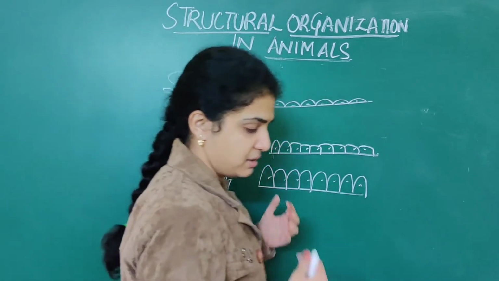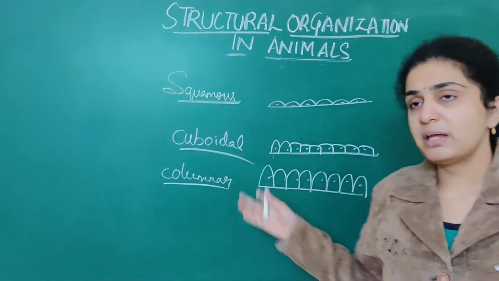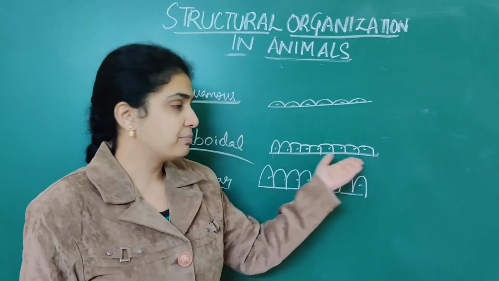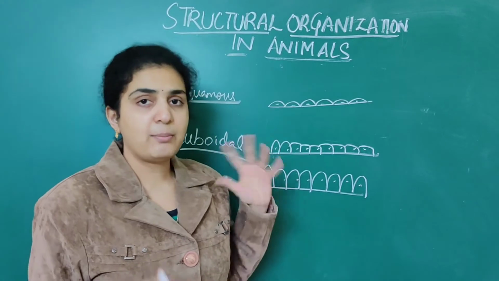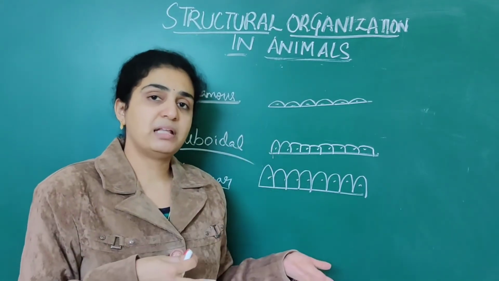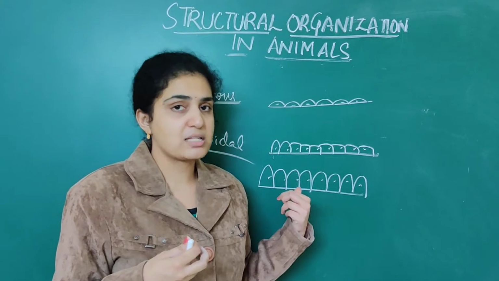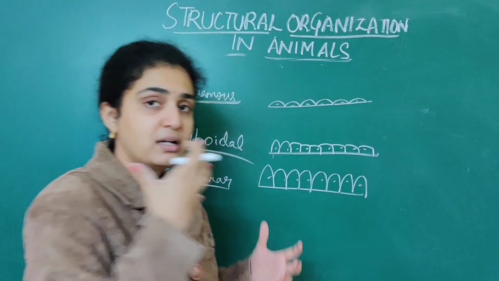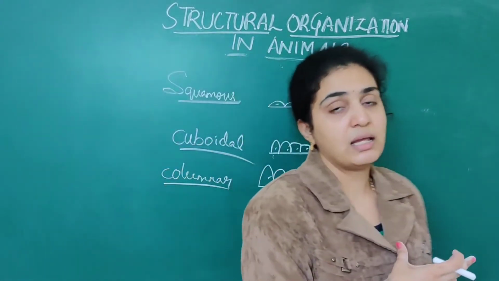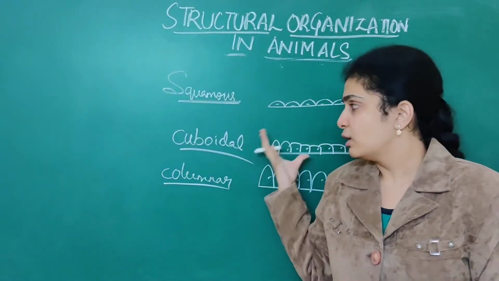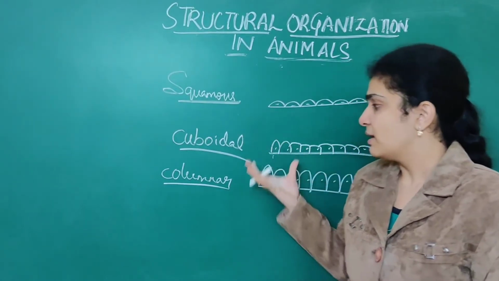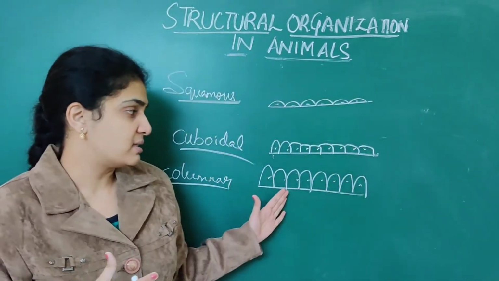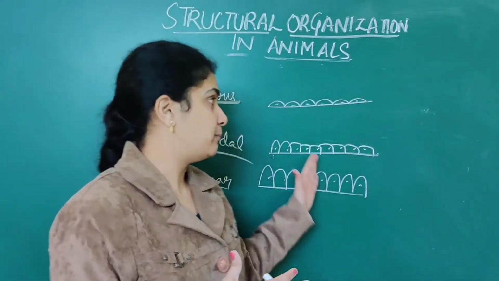Mainly in first year zoology, this topic is very important because they will give you this diagram and tell you to identify the type of epithelium and which epithelium it belongs to. Numerous NEET questions are asked based on this. Suppose this means cuboid shape. You should understand it comes under simple epithelium because it is single layered, as well as numerous cuboidal shaped cells are present. Next, when it comes to columnar, numerous tall slender cells are present. This comes under columnar epithelium.